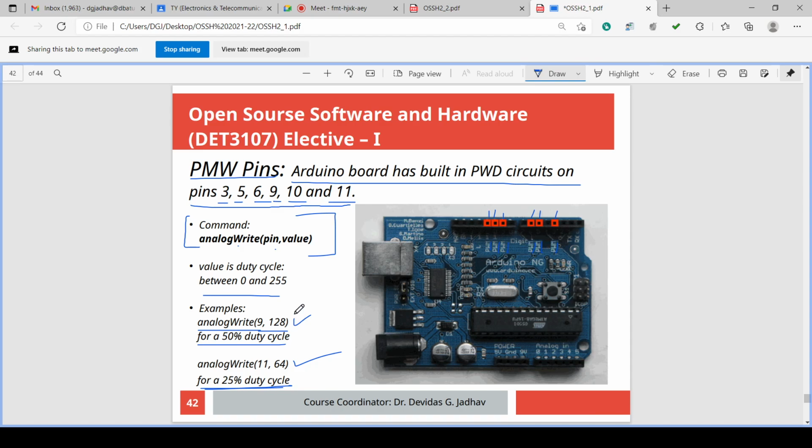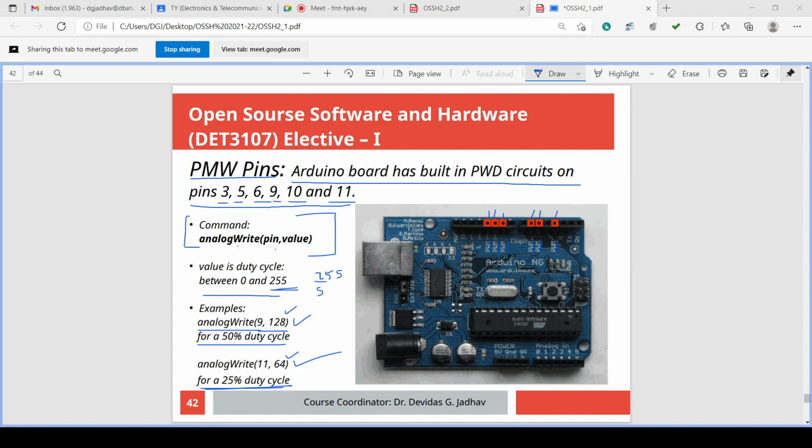And what do we have to output for 5 volt? 255. What do we have to output for 2.5 volt? 128. What do we have to output for 1.25? 64. What do we have to output for 1 volt? 1 by 5 multiplied by 255, that is 255 by 5. That is the number for 1 volt. How much does it come? You can calculate. 255 by 5, it is 51.